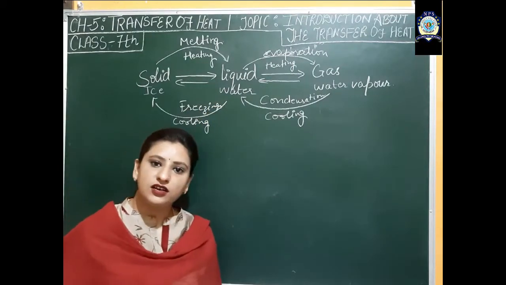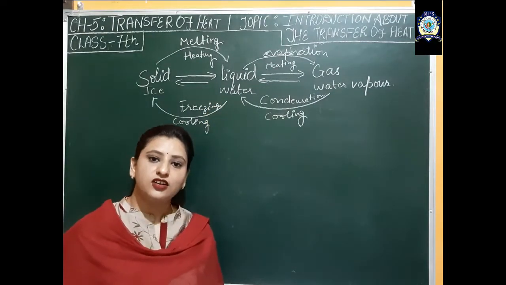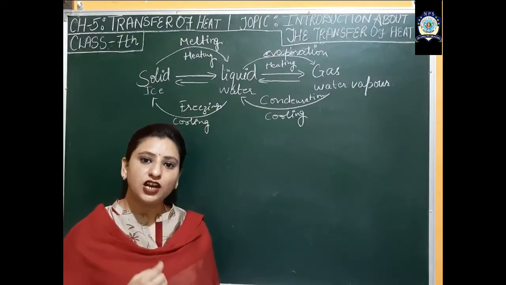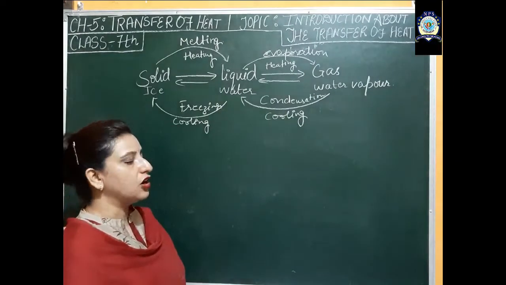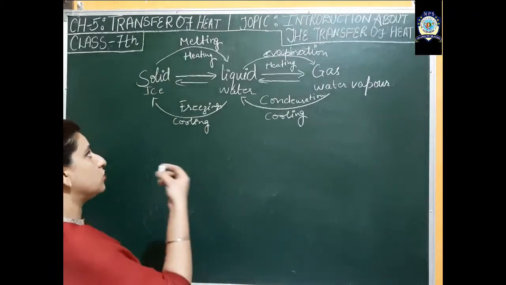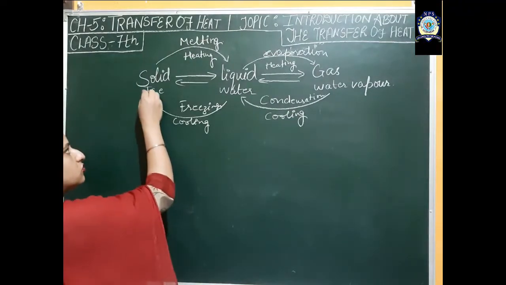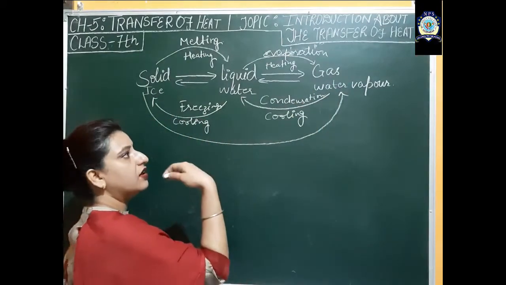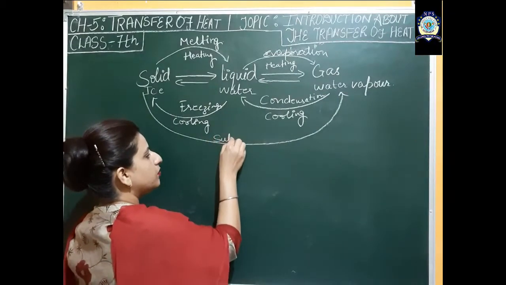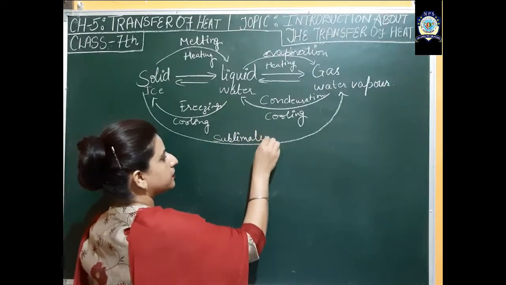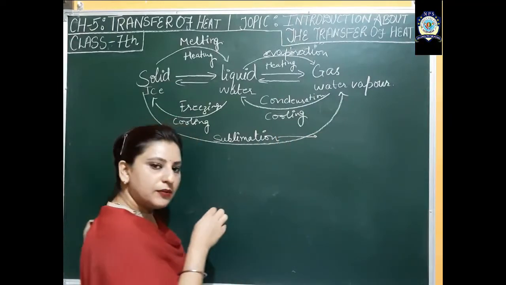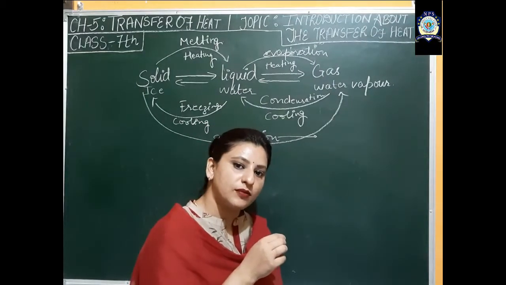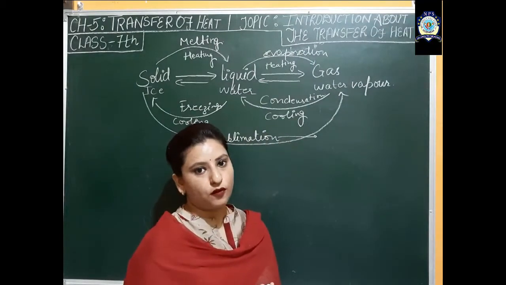So here we have learned the basic concept that the transfer of heat is very important, because by the transfer of heat the state of matter also changes from solid to liquid, liquid to gas, gas to liquid, and again liquid to solid. One more process is there in which the solid directly changes into water vapor, or the gaseous form, and that is called sublimation. Camphor is a very common example of sublimation. Naphthalene balls are also very common examples of sublimation.